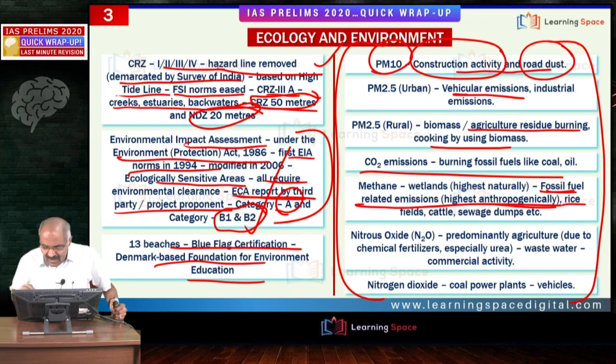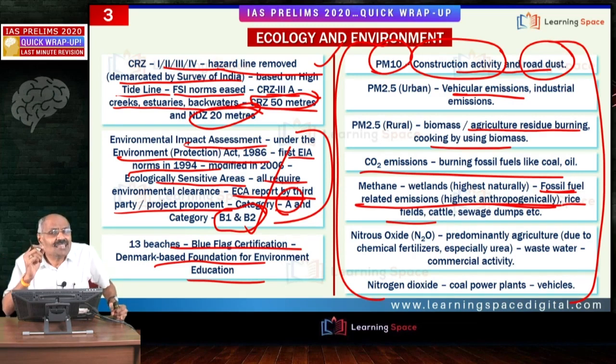Another important aspect is rice fields. Please don't forget rice fields, because of continuous flooding, they result in huge emissions of methane. And second important aspect is, please listen carefully, if the rice fields are alternately wetted and dried, it leads to nitrous oxide emissions. But most of the rice fields in our country or across the world are with continuous flooding, and they release huge quantities of methane.